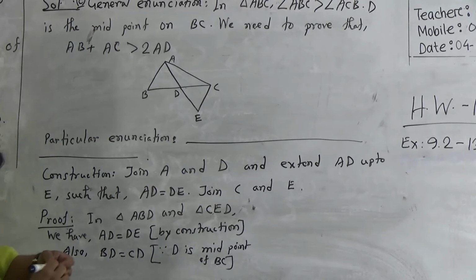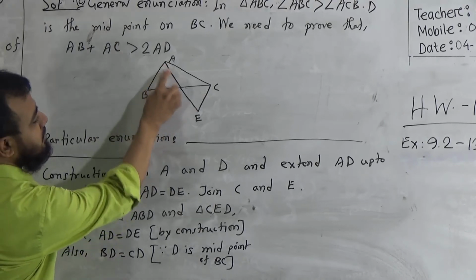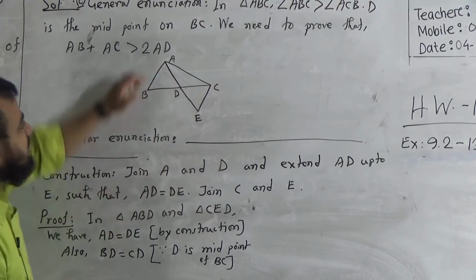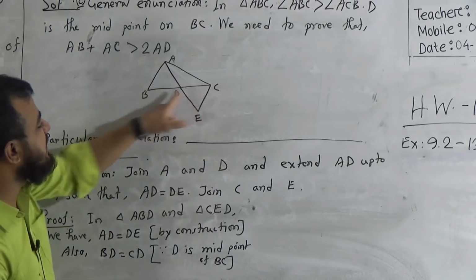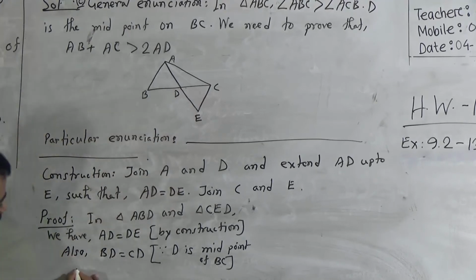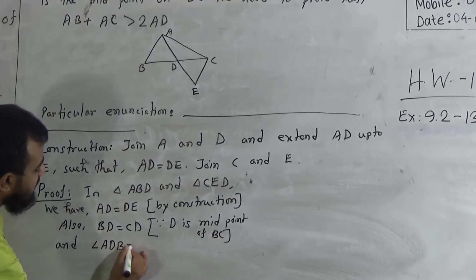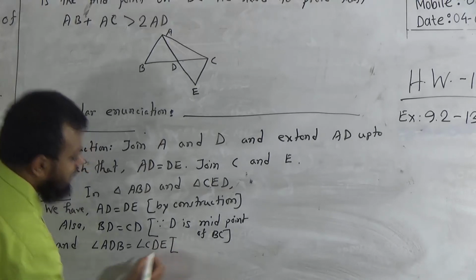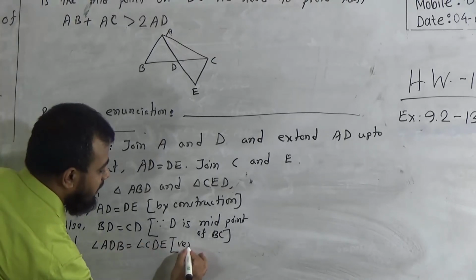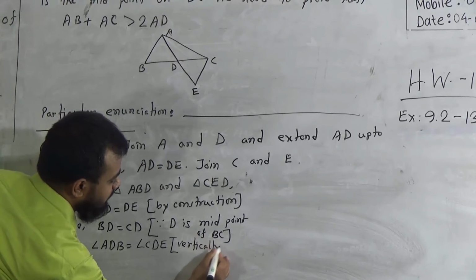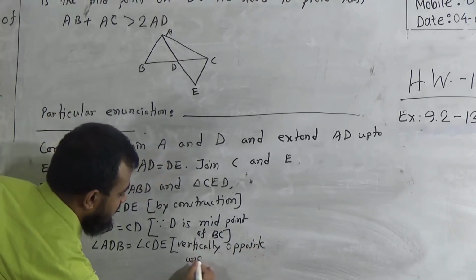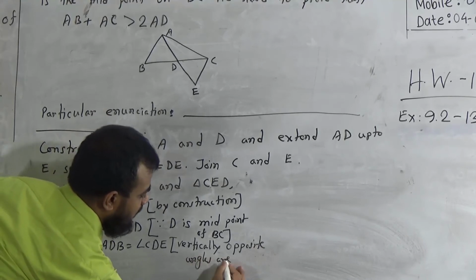And dear students, look, these two angles are opposite angles. We know that vertically opposite angles are equal. That means angle ADB equals angle CDE, because vertically opposite angles are equal.